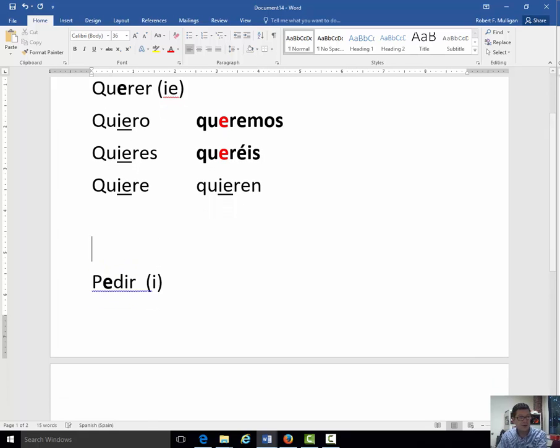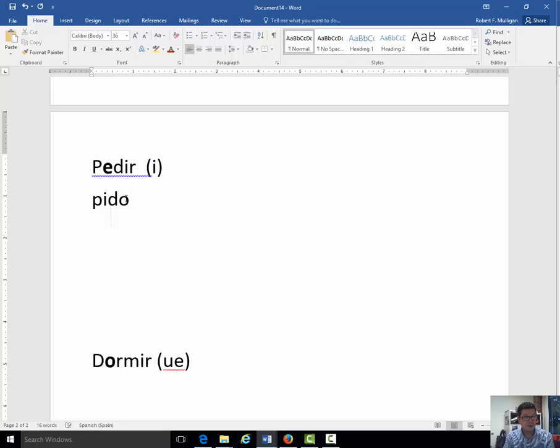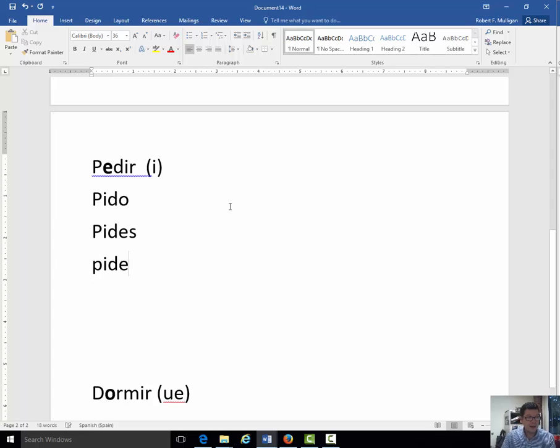Example, let's go down. Let's take a look at pedir. So we're going to stem change E to I. Yo pido, tú pides, él pide. Notice, E to I, stem change. E to I, stem change. E to I, stem change. However, in the nosotros form, pedimos. Here, there's no stem change.